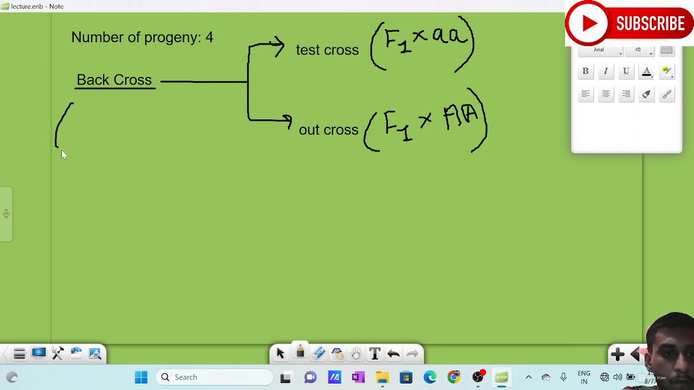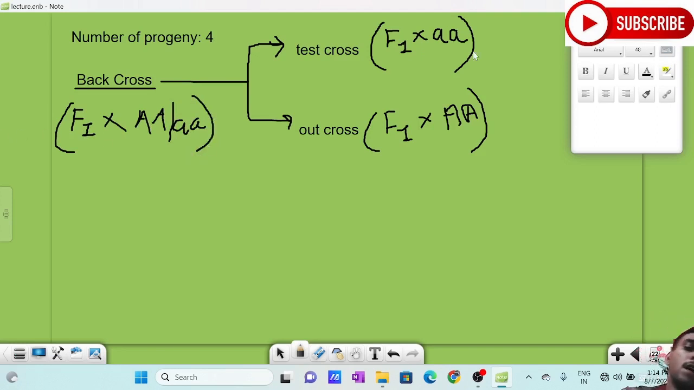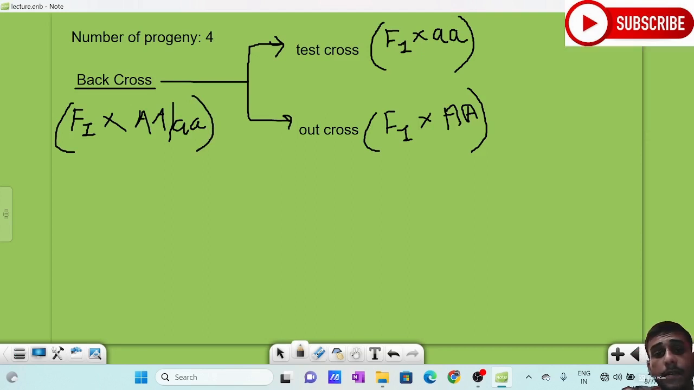So what is back cross? It is the crossing of the F1 generation with any of their parent. F1 into any of their parent, either AA or small a, right? So this is the case of back cross. If you just note the name, it is written as test cross and out cross.